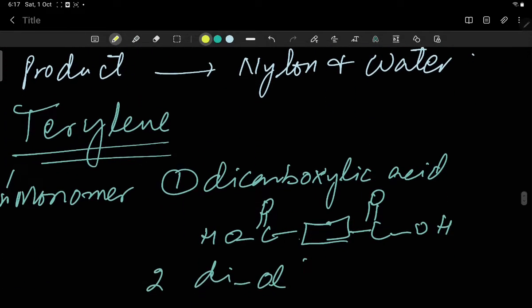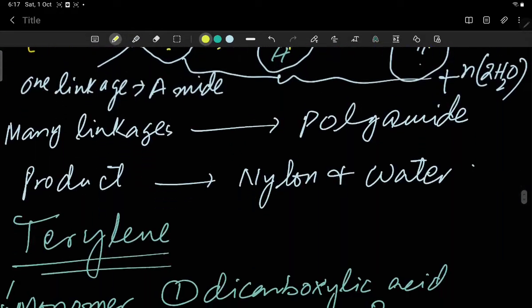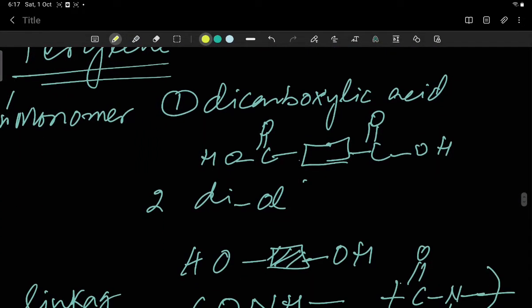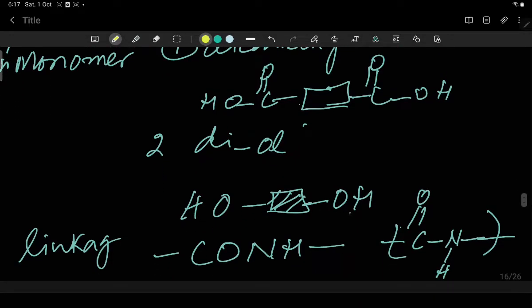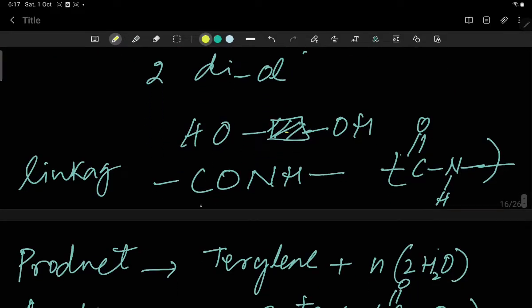Next example is terylene, and the monomers are dicarboxylic acid, which we have used in nylon as well. So in dicarboxylic acid, 2 carboxylic groups are attached with a long chain molecule, and the second is diol. Diol means 2 alcohol groups are attached with this long chain molecule.